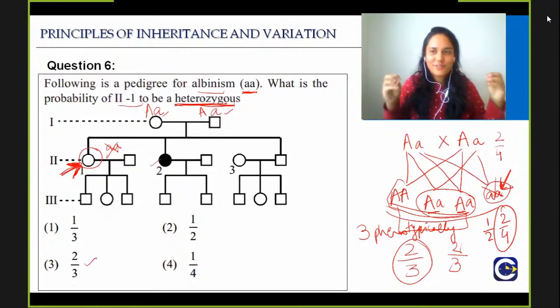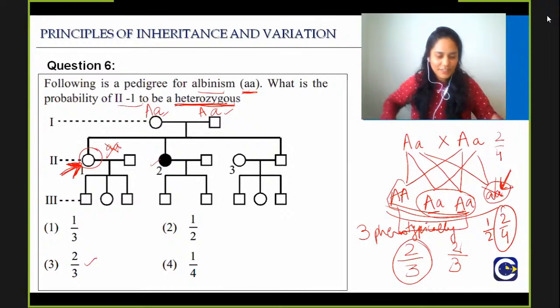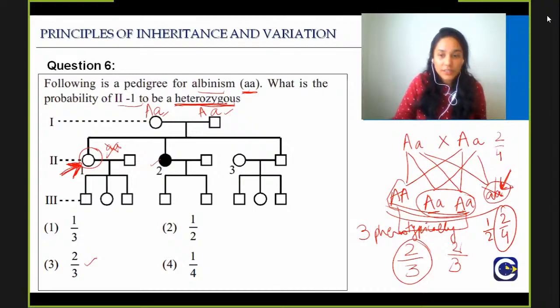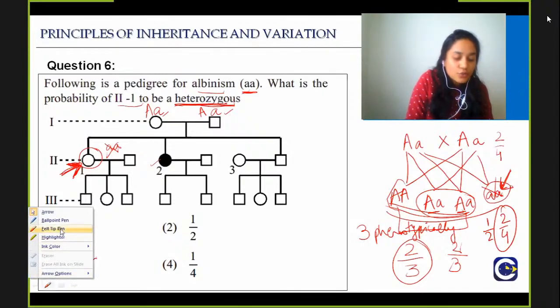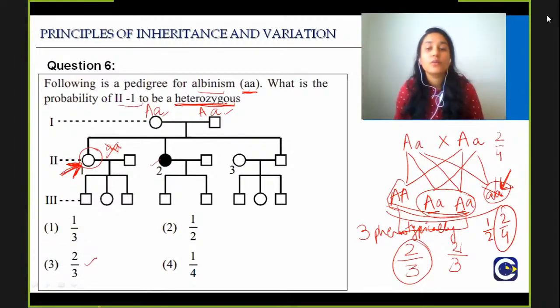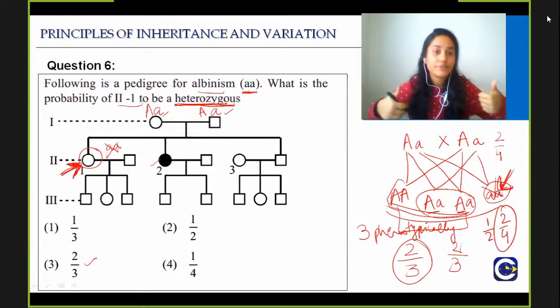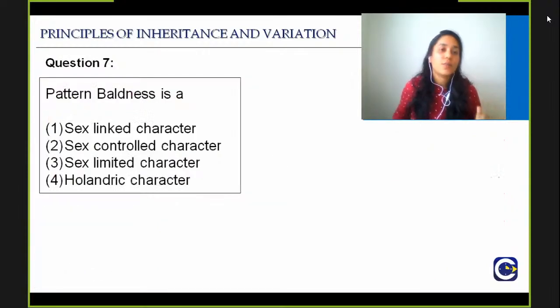Okay guys, there was some technical issue. It was buffering or something like this. So coming back to this question here, I hope it was clear why the answer is 2 by 3 and not 1 by 2. You cannot take this individual here. And I see a lot of thumbs ups that it is now clear. So let's proceed to the next question.